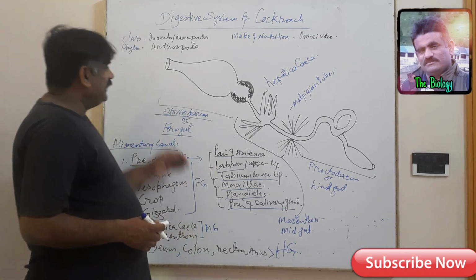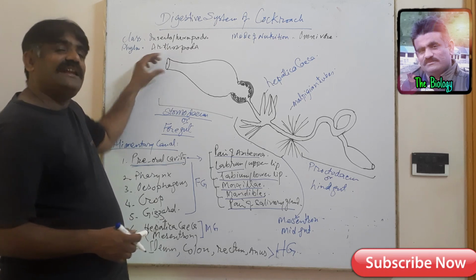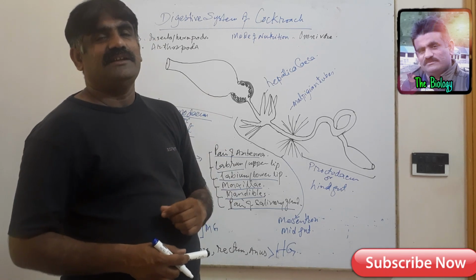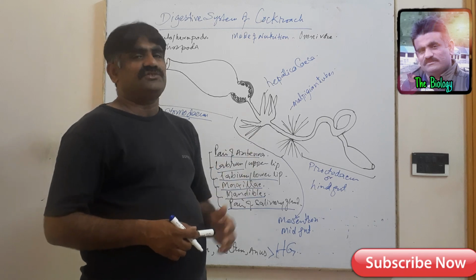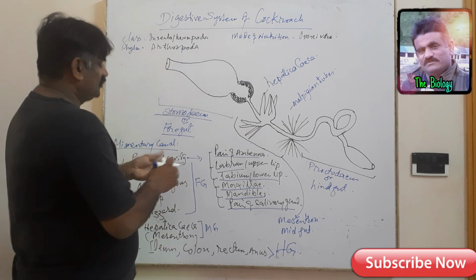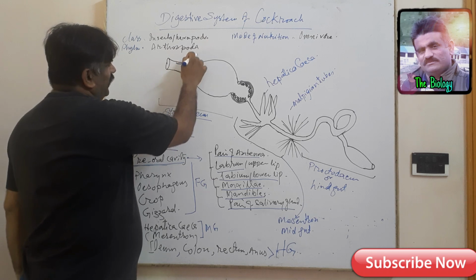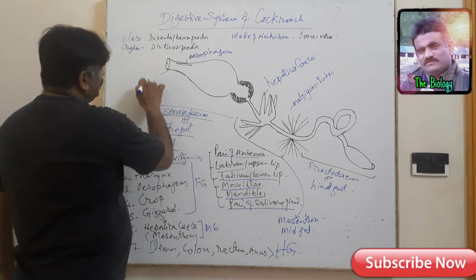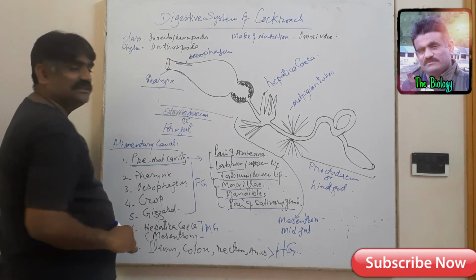And next, the food comes from the pharynx. The pharynx is actually called the oral cavity in cockroach, where the pair of salivary glands is located, which help in digestion of carbohydrates. Then the food enters into a tube-like structure. You see this tube-like structure. This tube-like structure is called the esophagus. This was the pharynx, I will say the oral cavity of the cockroach.